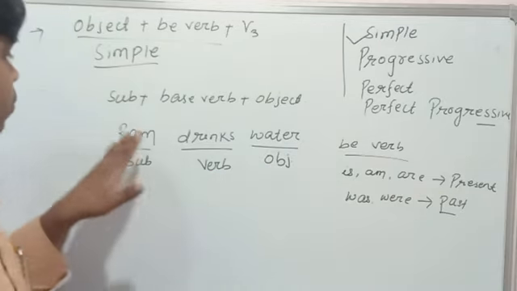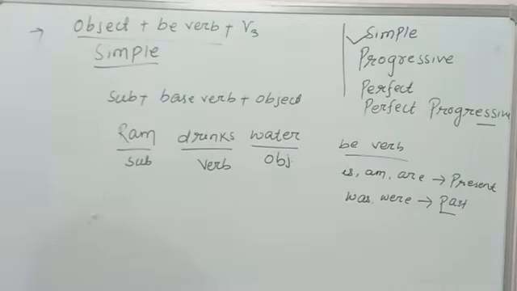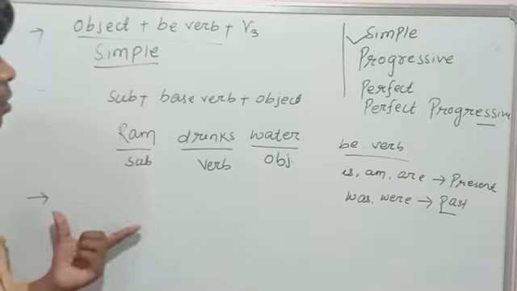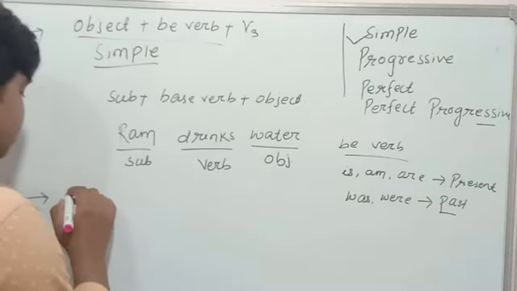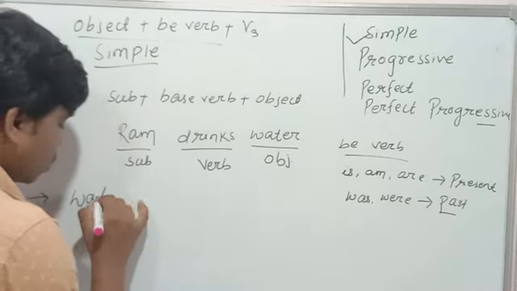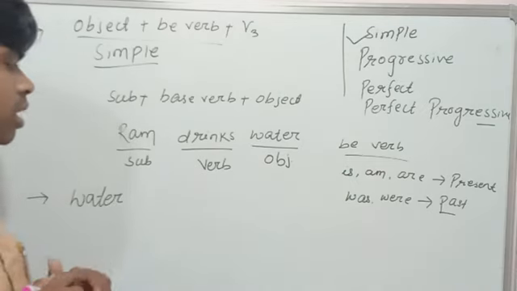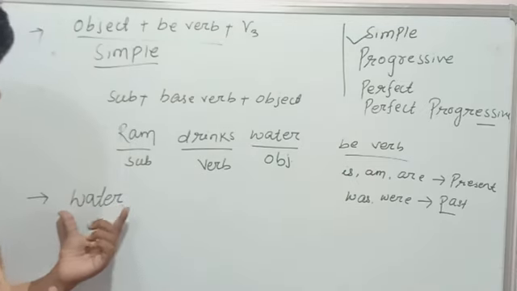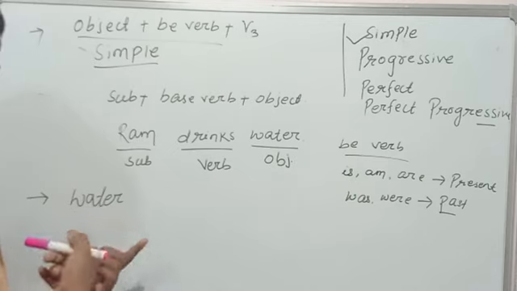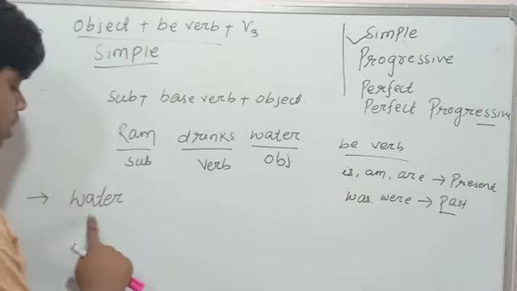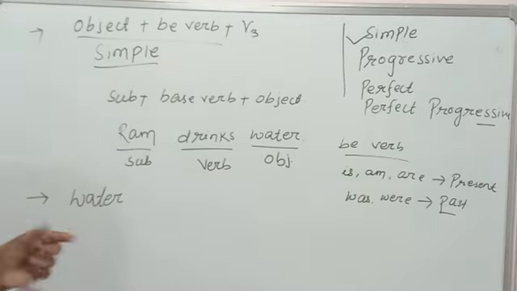So if we convert to passive voice, according to that structure, first we will write the object. Okay, students, what will be the object? The object is water. Before that, I will see whether water is singular or plural.